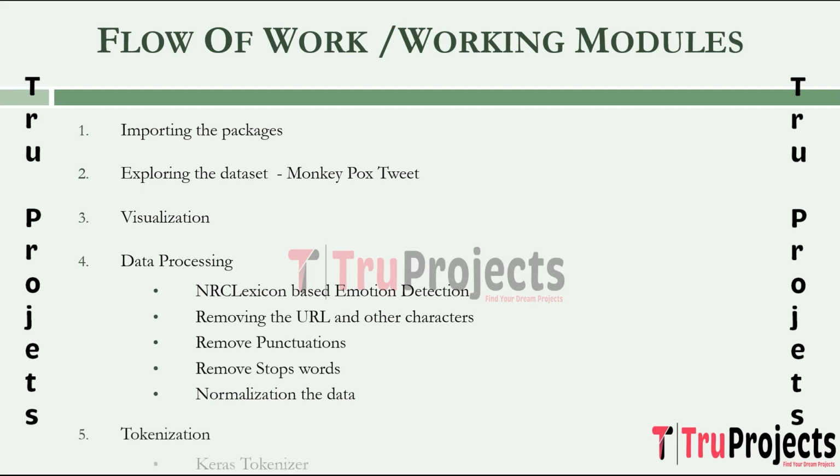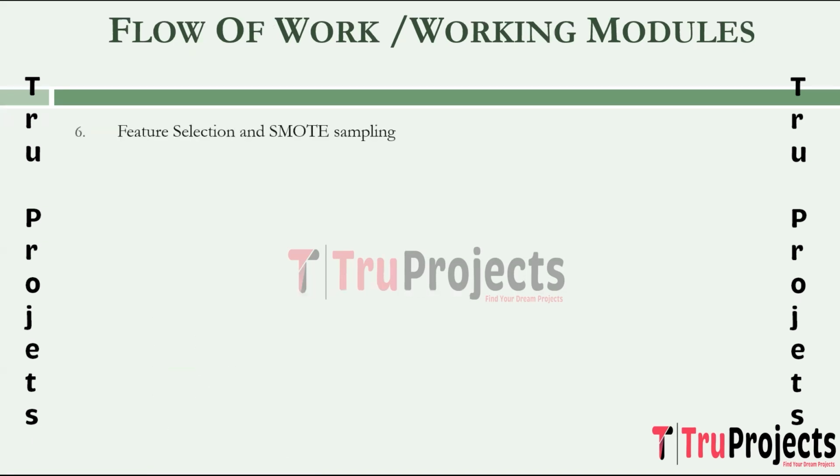Tokenization. We have used Keras tokenizer, which is applied to convert the processed text data into numerical tokens. This step prepares the data for input into the machine learning models. The next step is feature selection and SMOTE. In this step, relevant features are selected and SMOTE, which is synthetic minority oversampling technique, is employed to address class imbalance in the dataset. This is crucial for training robust machine learning models.